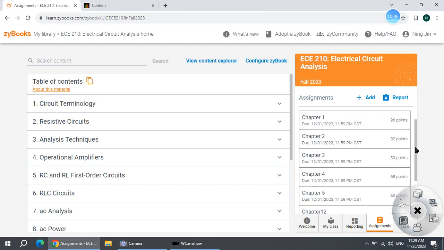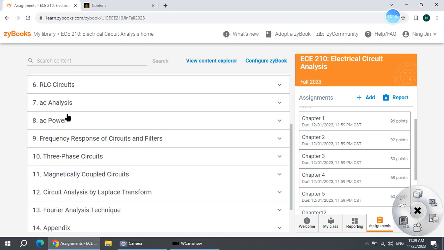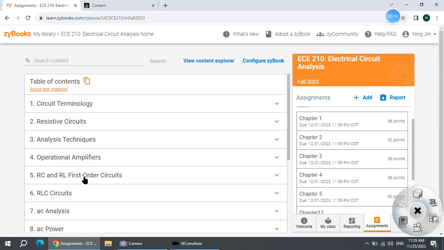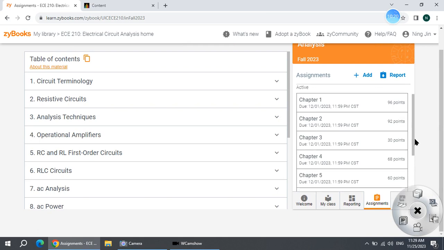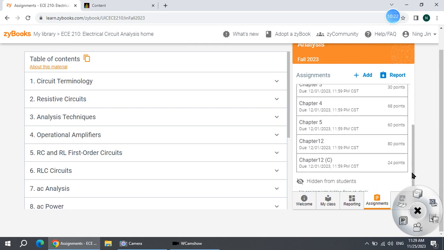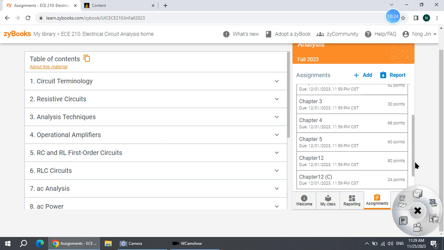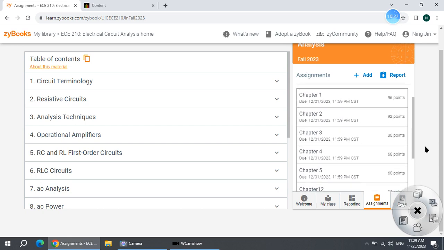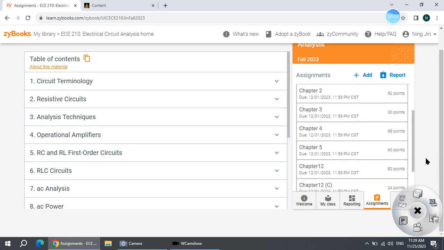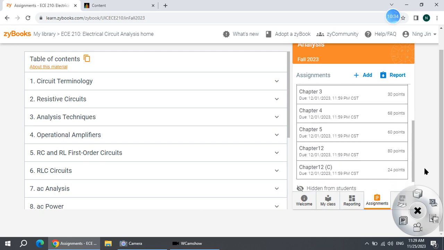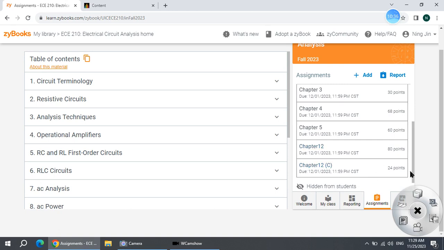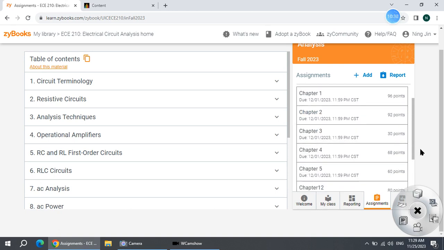Okay, so here's the zyBook. You can see all the material here directly from the book. You can also look at the assignment. So here for your review, actually how to review depends on you, not me. Here I just discuss some ways to review it. Okay, so here we have seven assignments, right? Chapters 1, 2, 3, 4, 5, and chapter 12, two assignments, totally 7 assignments.